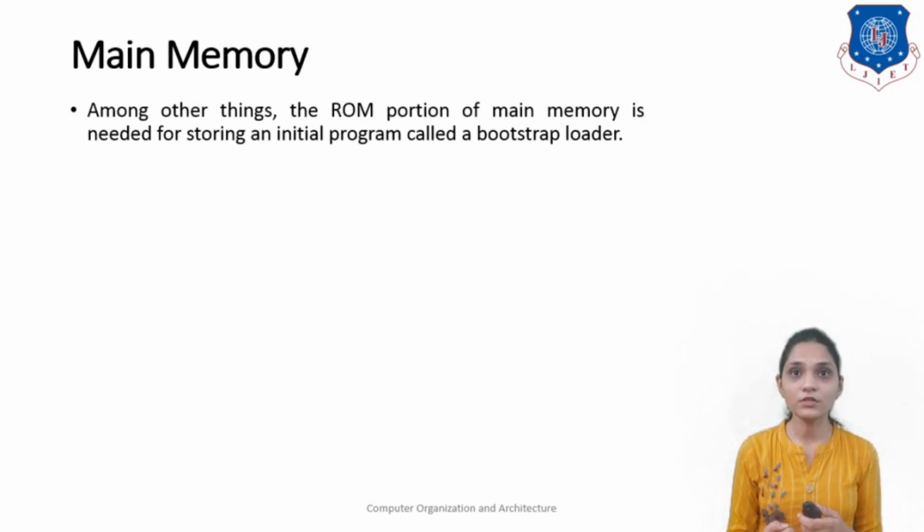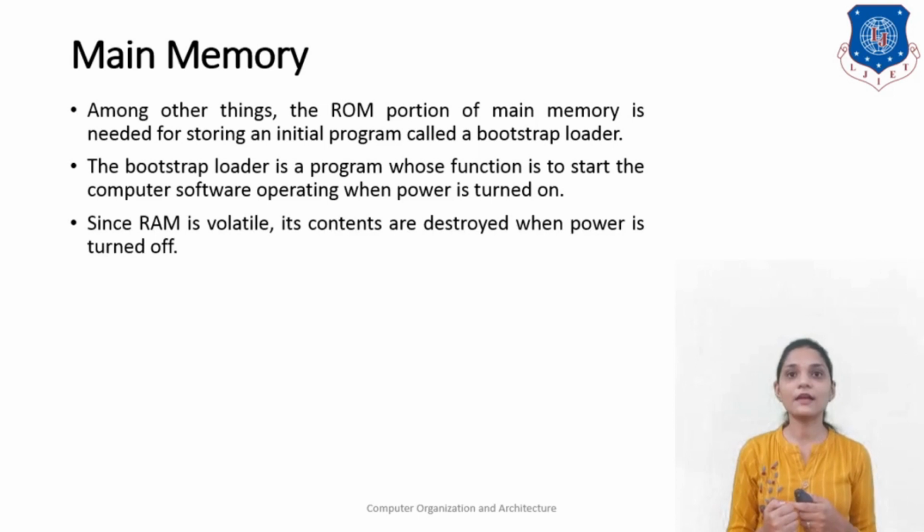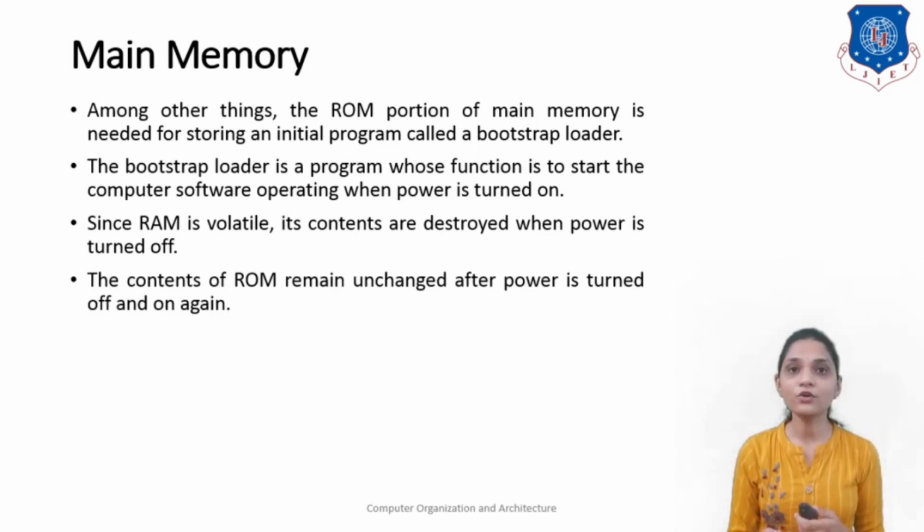So, among other things, the ROM portion of the main memory is needed for storing the initial program called the bootstrap loader. This bootstrap loader is the program whose function is to start the computer software operating when the power is turned on. Since RAM is volatile, its contents are destroyed when the power is turned off. The content of ROM remains unchanged after power is turned off or on again.